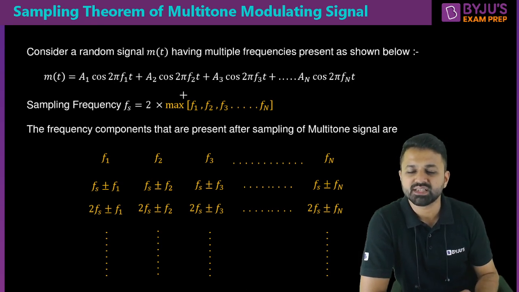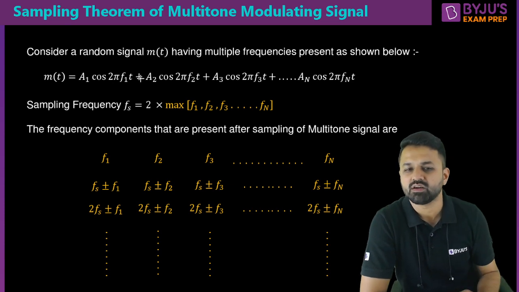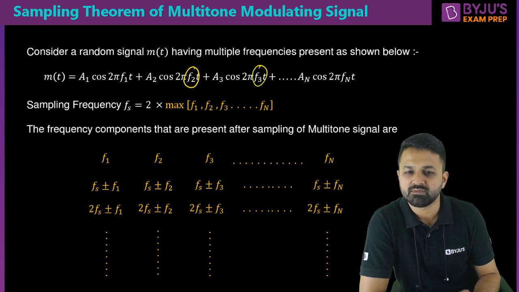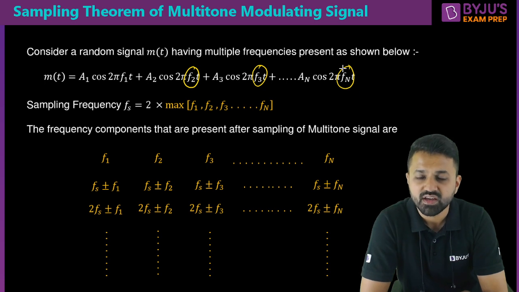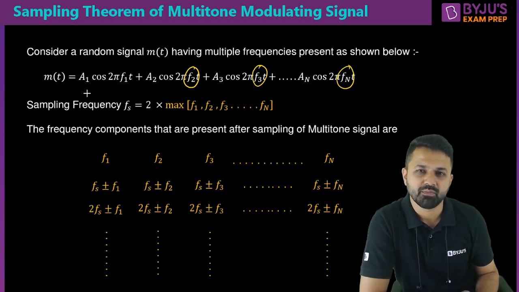In this message signal there are n terms having different frequency components. The first term has frequency f1, the second f2, the third f3, and another term has frequency fn. Then how will you sample it, keeping the sampling theorem in mind? That is nothing but the sampling frequency.